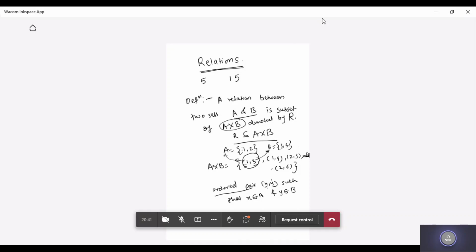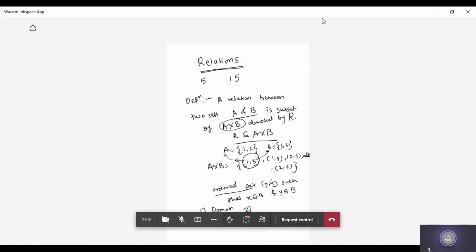Now there are some terms associated with this relation, students. What are those? Those are domain, codomain, and range. Let me write this down. I hope everyone is writing down the important terms with respect to relation. This is a totally different topic for all of you students. So the first term you have is domain.